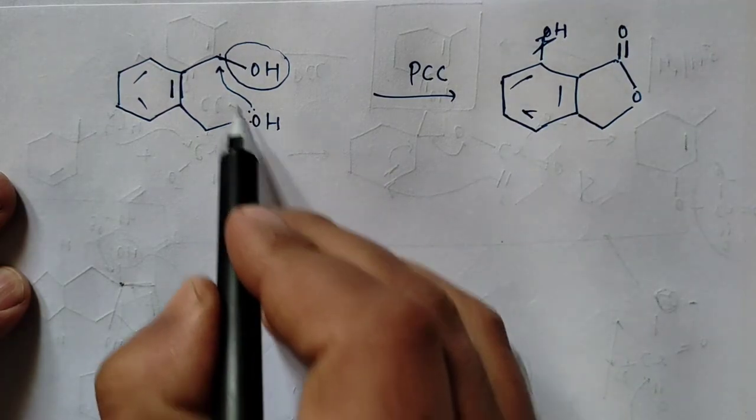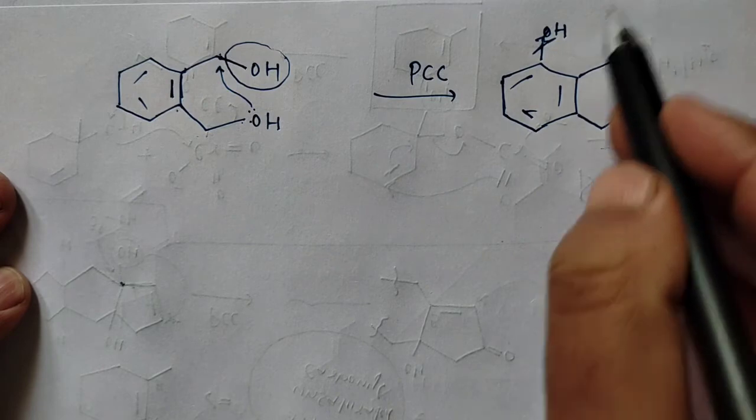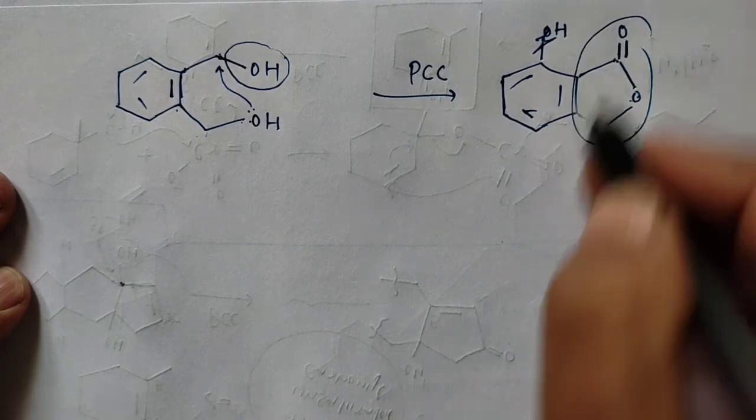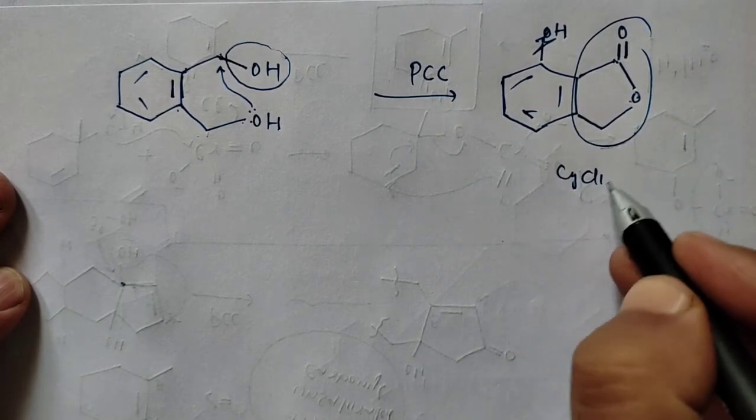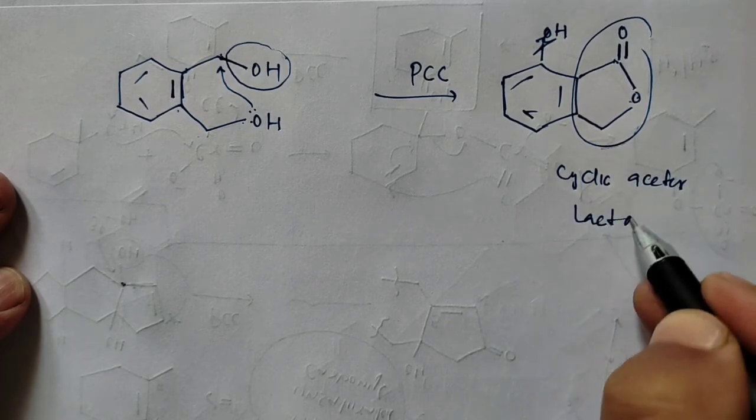So यहाँ पे 1 2 3 4 5, so you have a 5-membered ring, and then this carbonyl, this is called a cyclic ester, or that's also called a lactone.